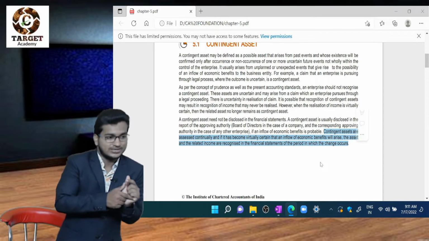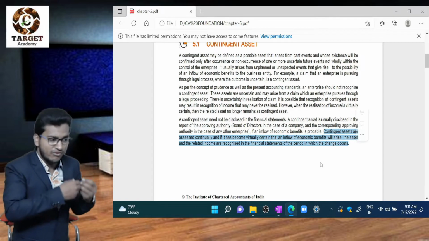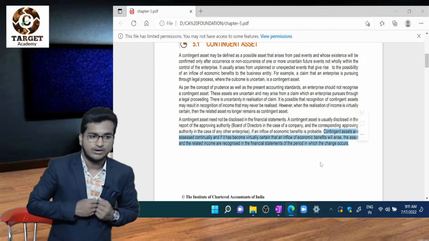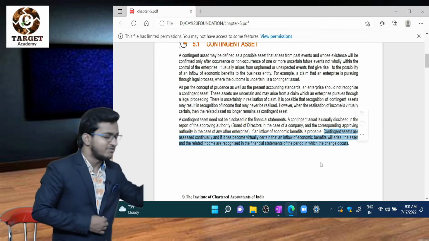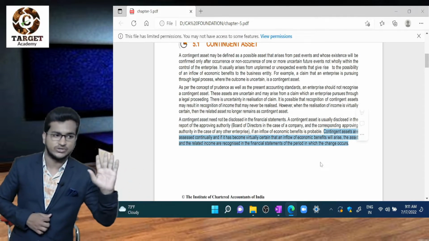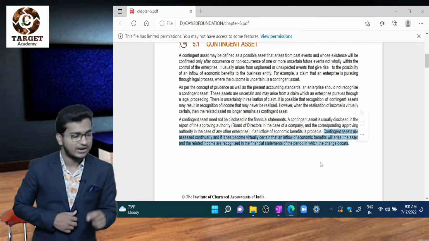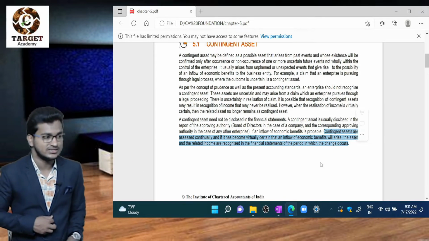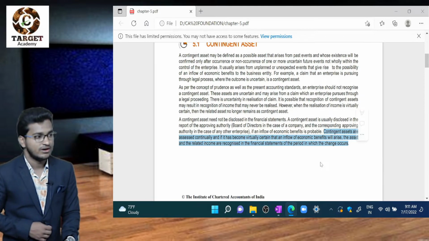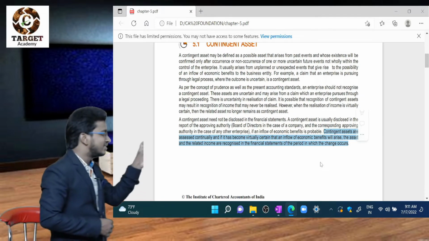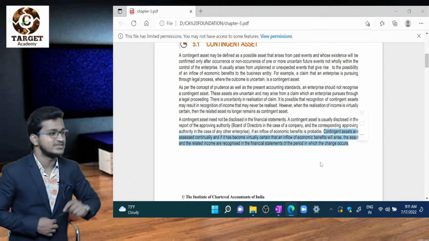If judgment is passed in our favor, so that we will receive that 70,000 for sure, then as the judgment is passed, or as certainty arises, we'll record that 70,000 in our books of accounts. What is the reason? Uncertainty is removed, certainty arises there.